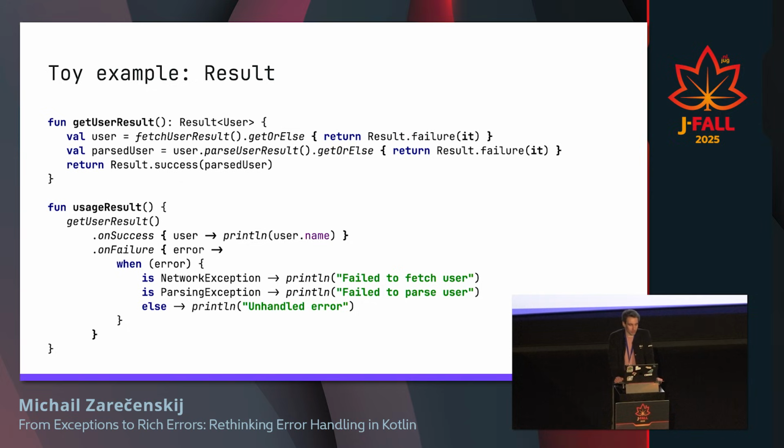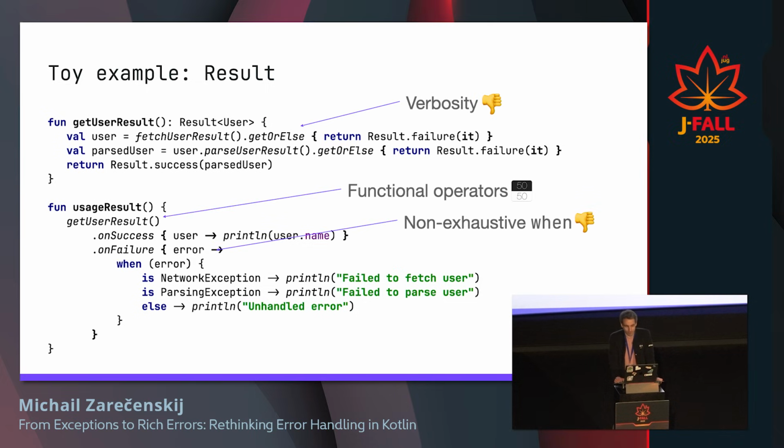And our get user result now has these two branches on success. It's nice. On failure, we have a bunch of errors that we can handle. And we get extensibility. And also what is nice here is that this result is typically common across your framework, across your code. You use the same thing, so methods can communicate with each other. Good. But of course, we get a lot of verbosity.